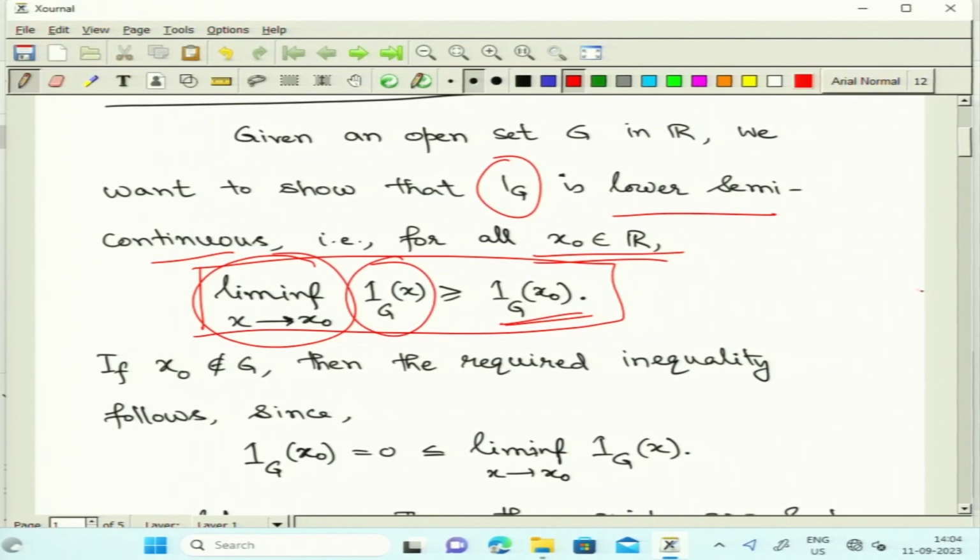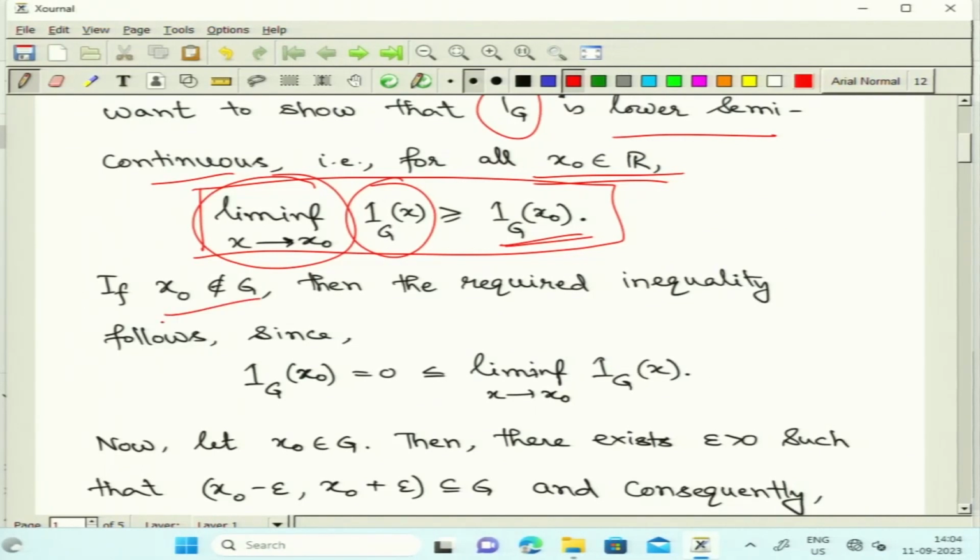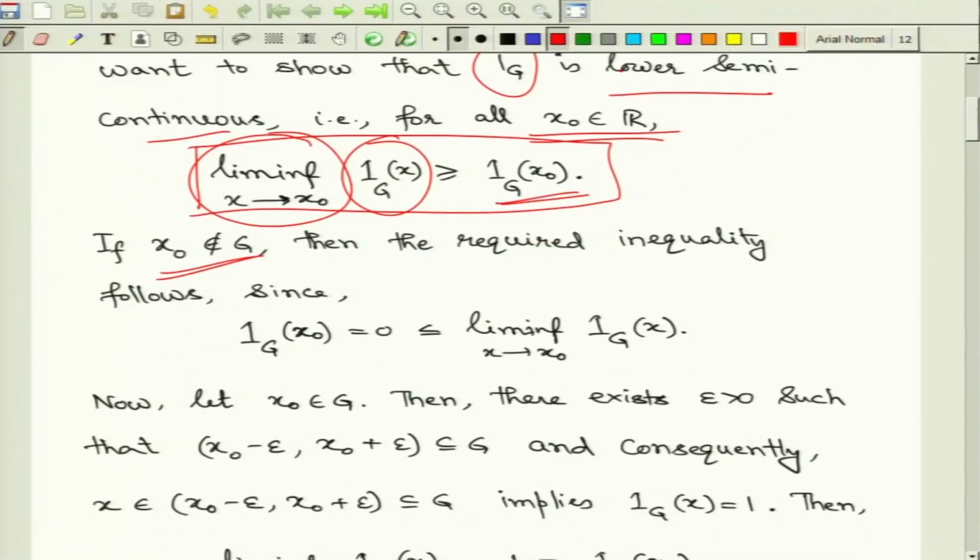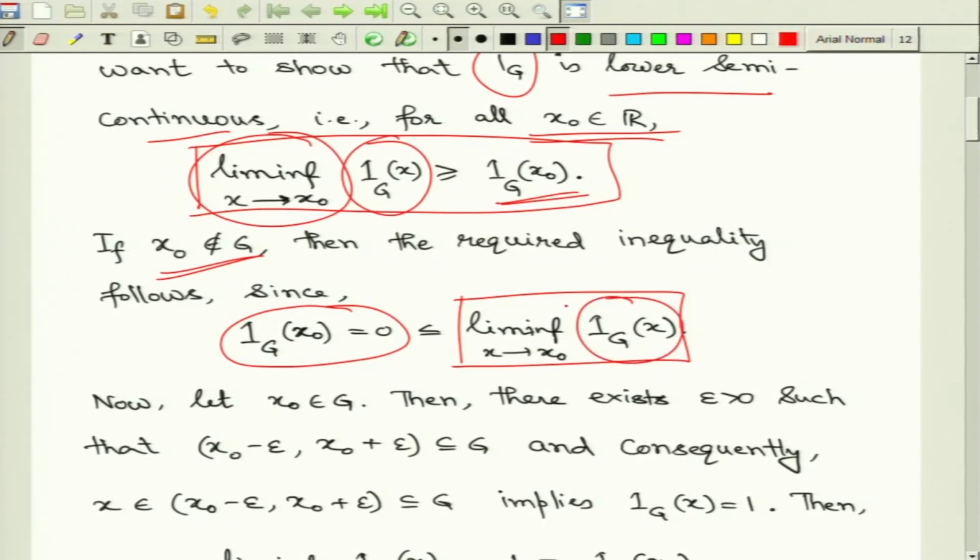In the first case, we look at the points x naught outside the open set G. Here the indicator is 0, because the point x naught is not in the open set G. The inequality will immediately follow, because look at the quantity involving the liminf. The function values that we are considering are always 0 or 1, and since we are considering the liminf of zeros and ones, this will always be non-negative.